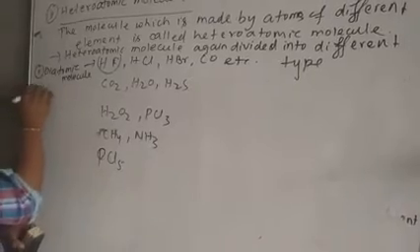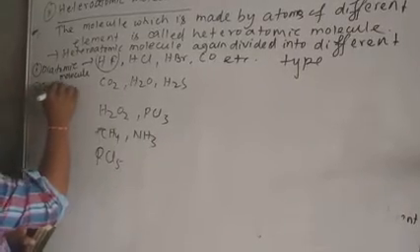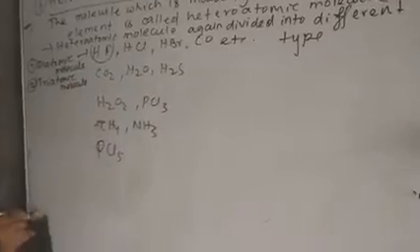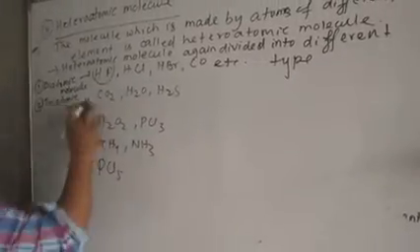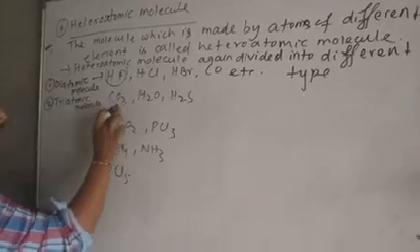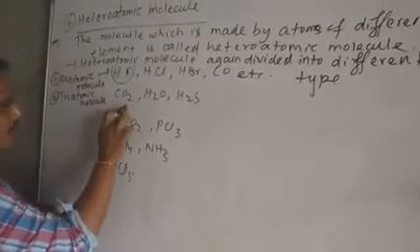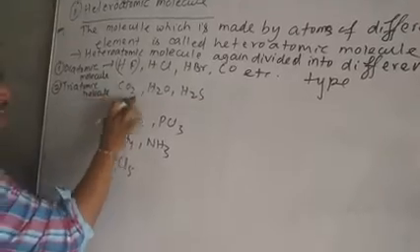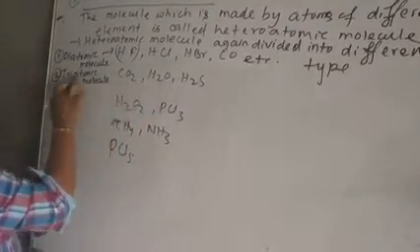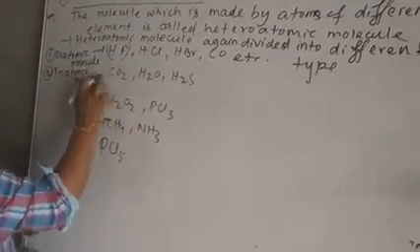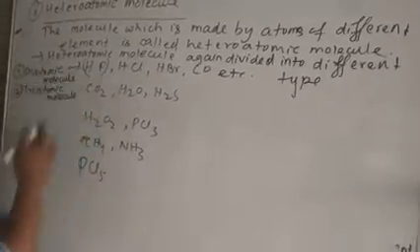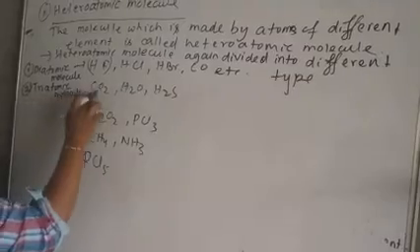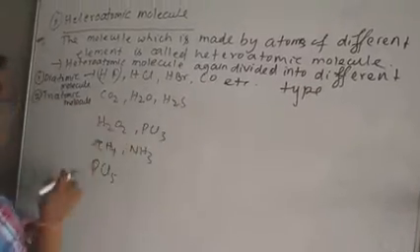Next is your triatomic molecule. The number of atoms is 3. Here C is 1, O is 2, so the number of oxygen atoms is 2. The total number of atoms is 3. So it is a triatomic molecule. Since there are different types of atoms, it belongs to heteroatomic molecules. Examples of triatomic molecules are CO2, H2O, H2S.